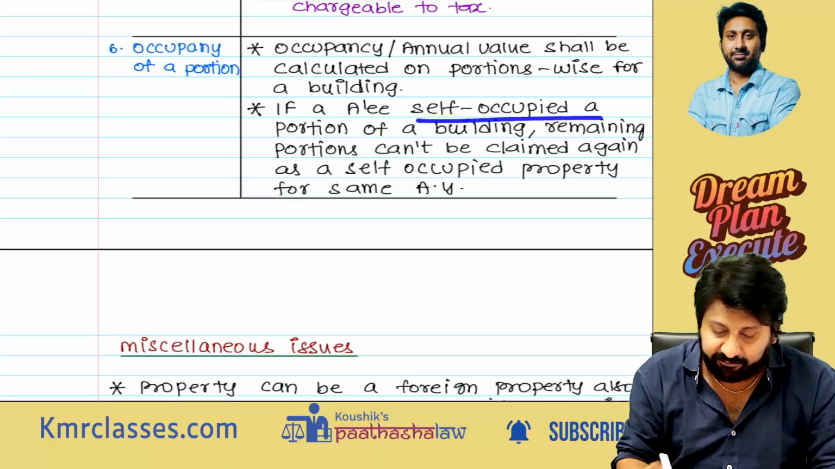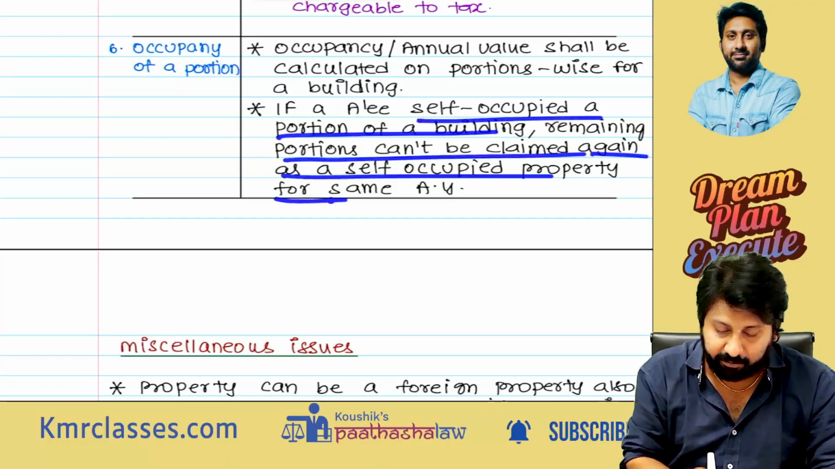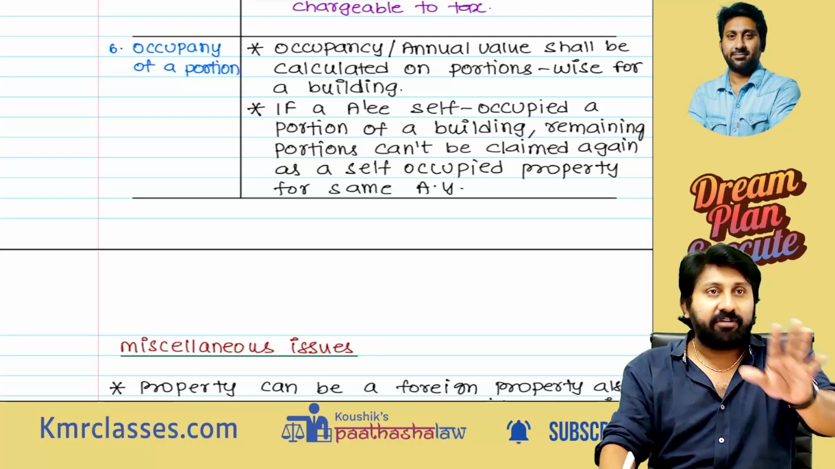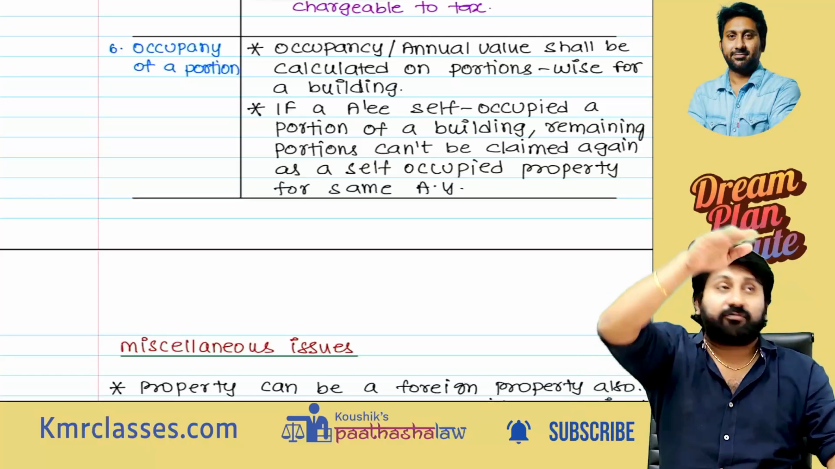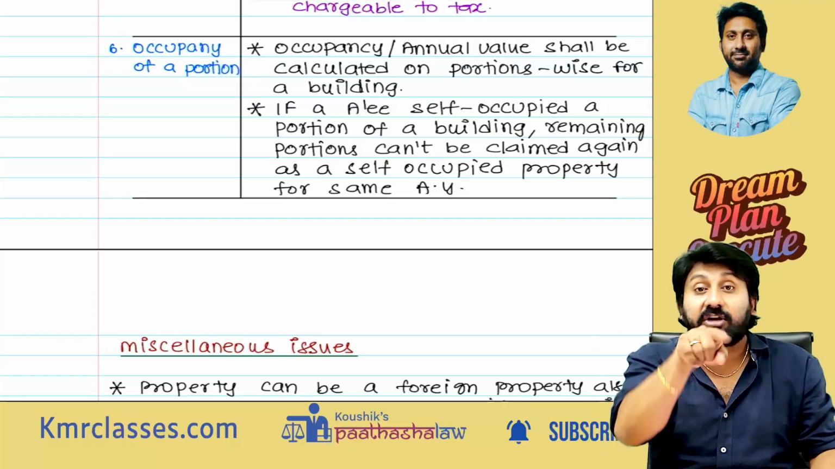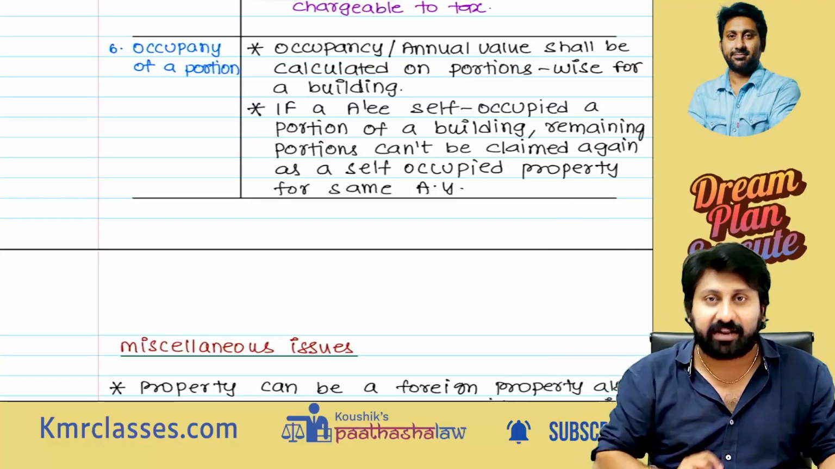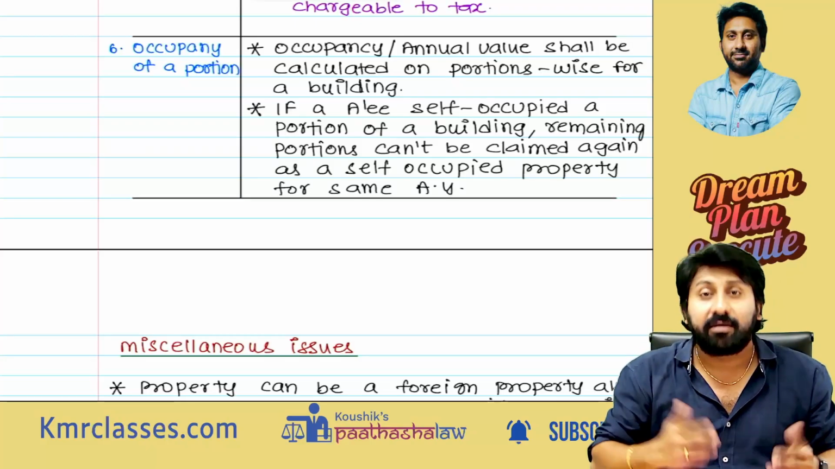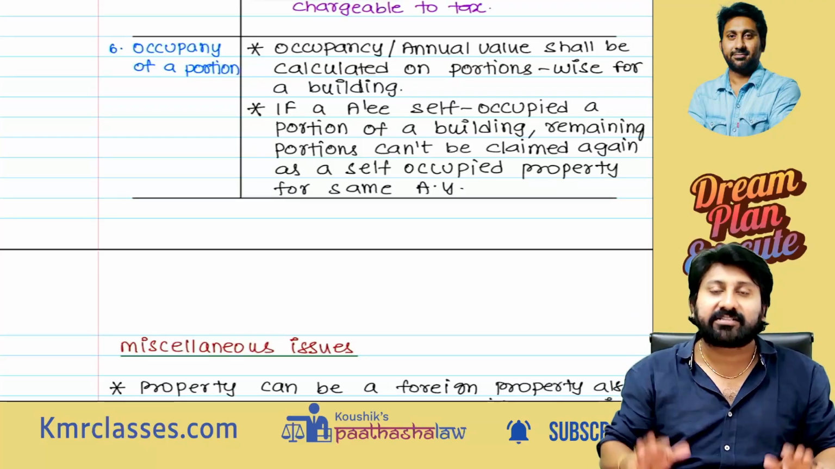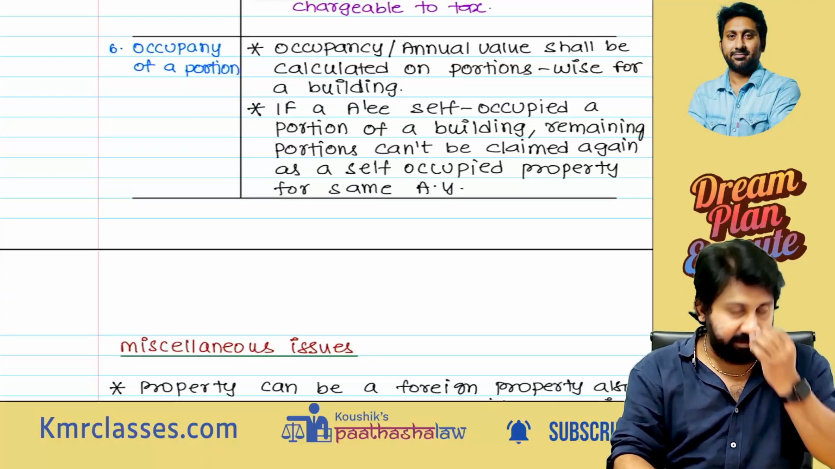If the assessee self-occupies a portion of a building, the remaining portions can't again be claimed as self-occupied property for the same assessment year. For example, the building has 4 floors, each floor has 3 portions, so 12 portions. Out of 12 portions, you can claim one property, or 2 properties maximum, as self-occupied. Then all the remaining are let out properties or deemed let out properties. So you should not take the whole building as one. Okay. Next.